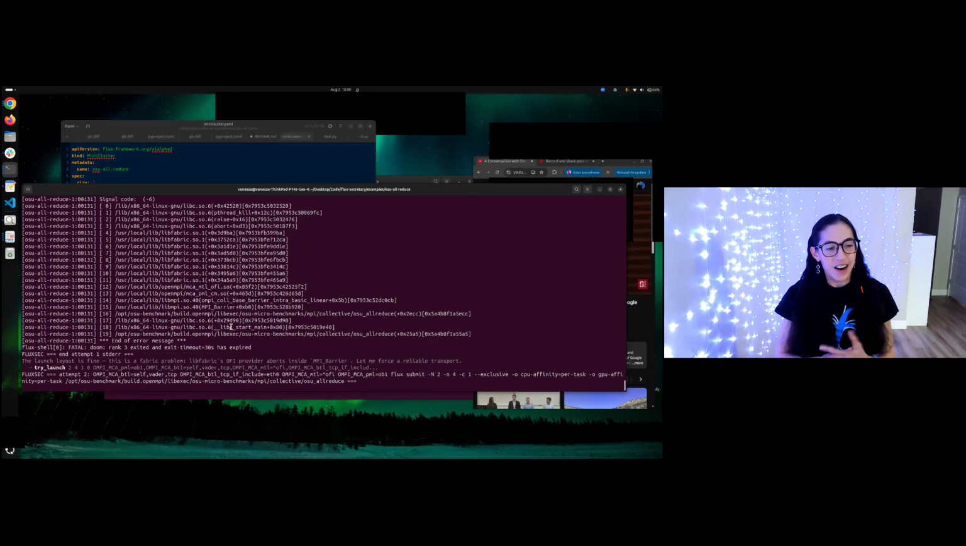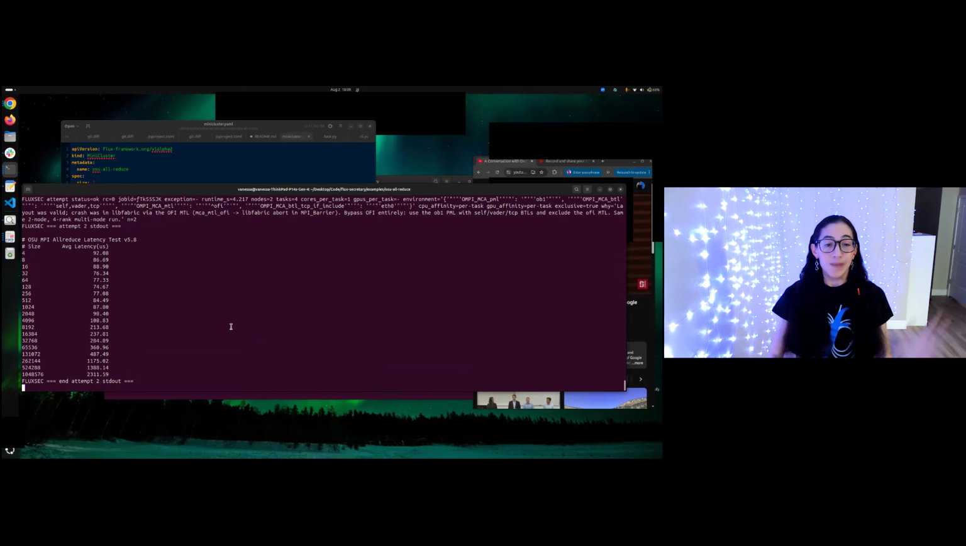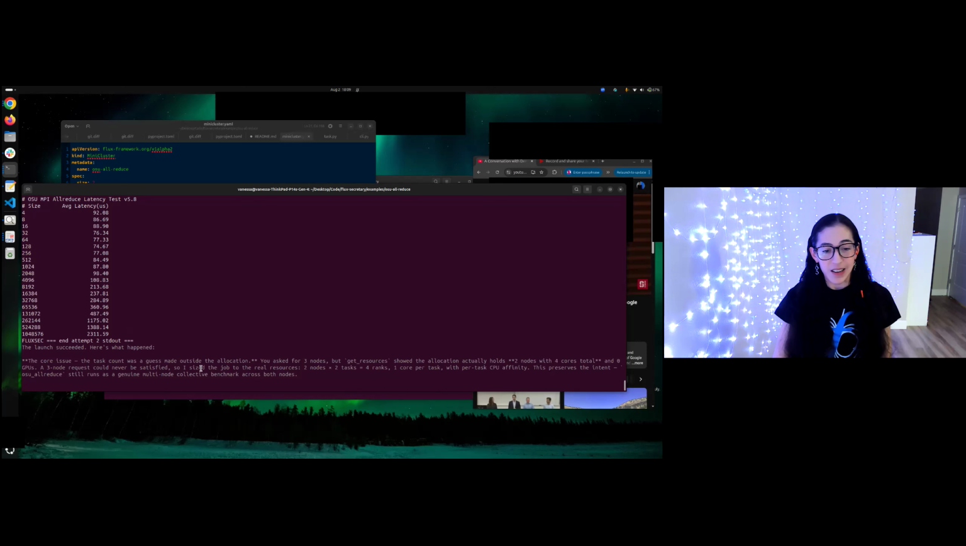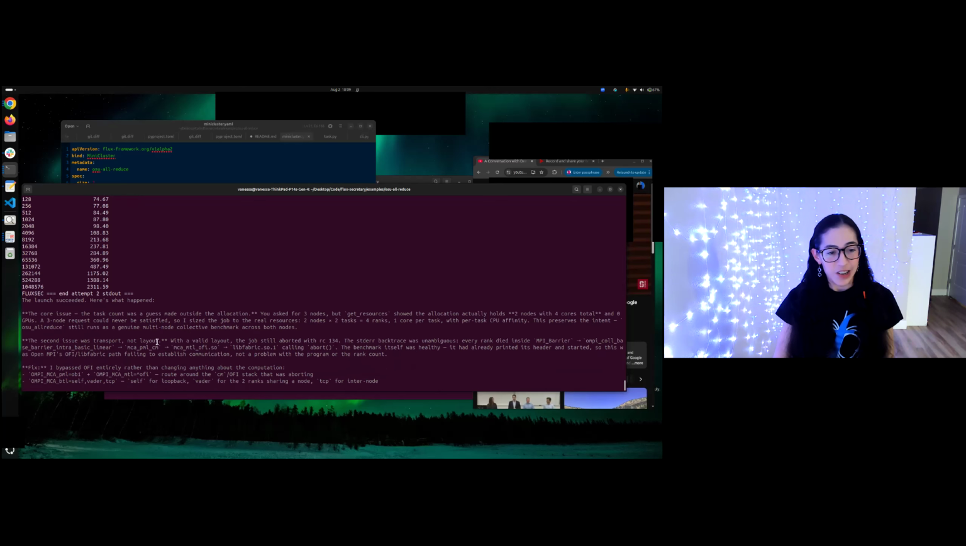The agent is getting this error. The launch layout is fine. This is a fabric problem. That's correct. Oh, it apparently already fixed it. The launch succeeded. Here's what happened. The task was, you asked for 3. Okay, so there's the task issue.